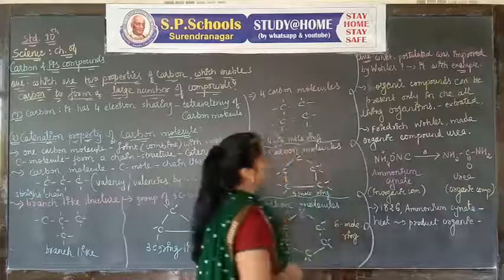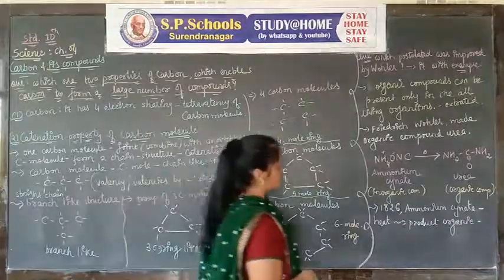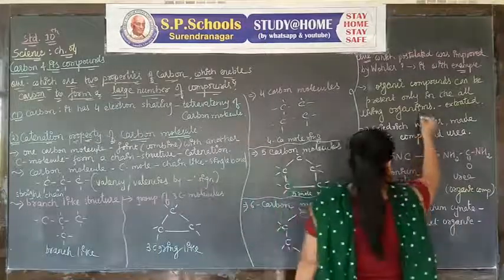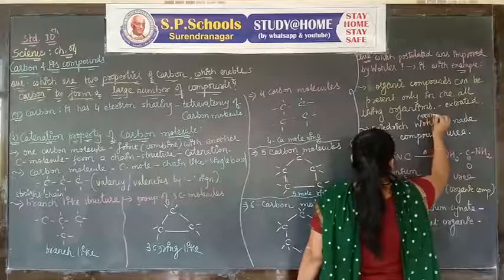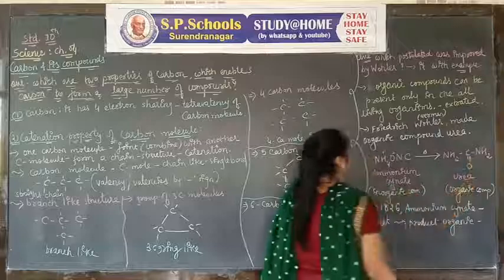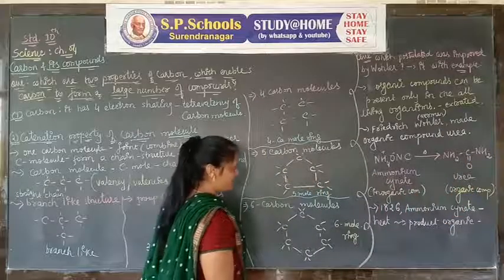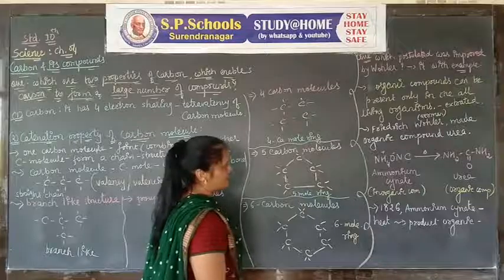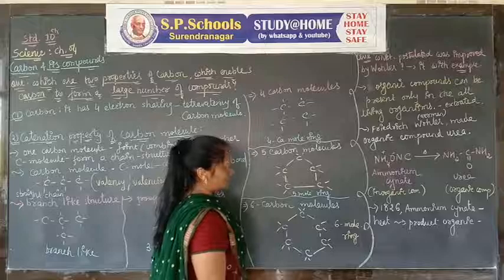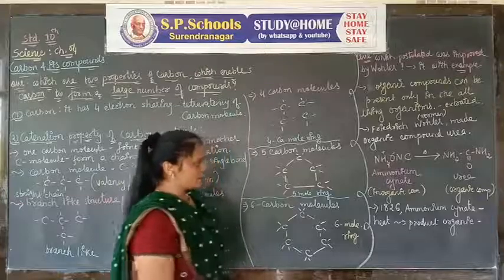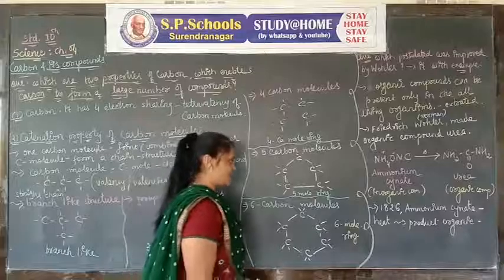So in 1826, the German scientist Friedrich Wöhler made the organic compound urea. He took ammonium cyanate, heated it, and made urea in the laboratory, an inorganic compound converted to an organic compound.